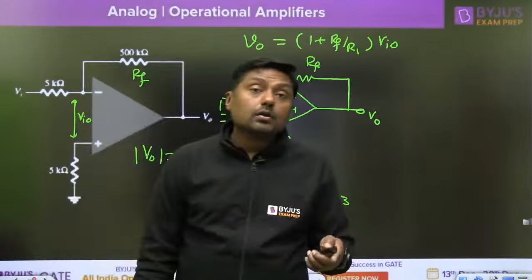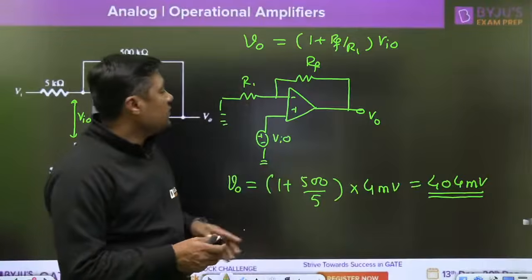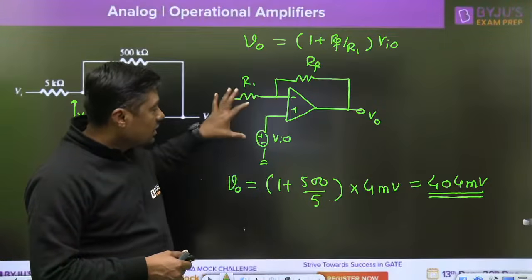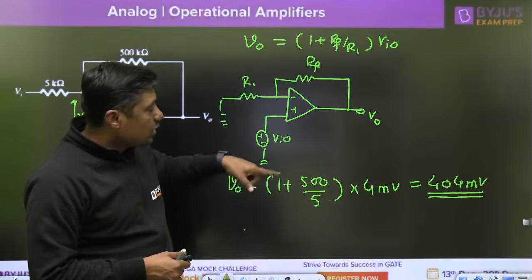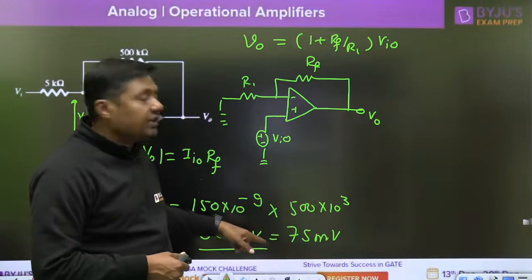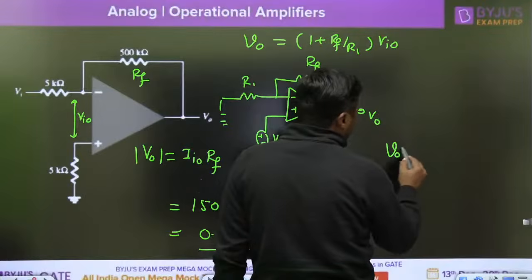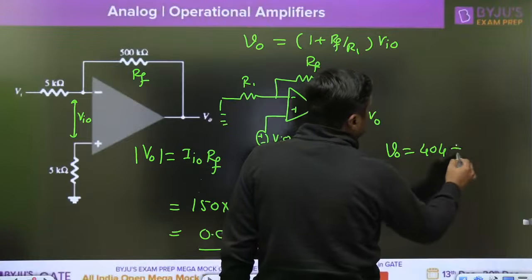Now add these two. What is the effect of input bias current? Worst condition. What is the worst condition? That is unwanted. That is also unwanted. 404 plus 75. That is the output voltage.